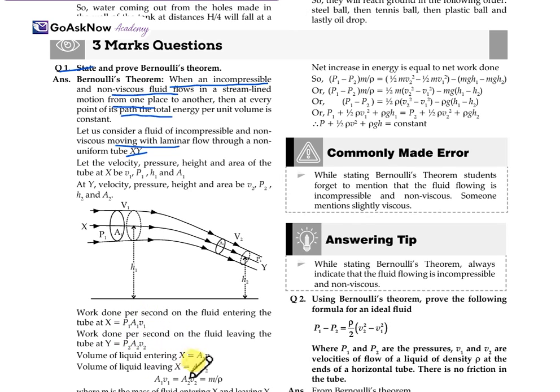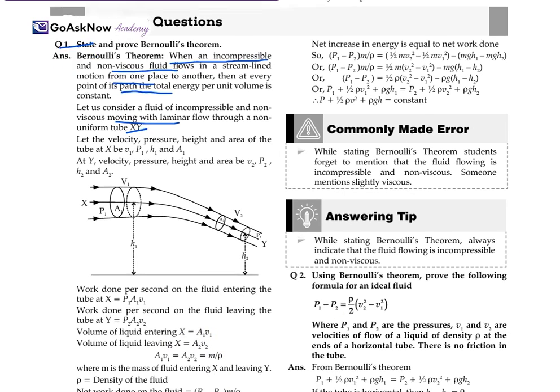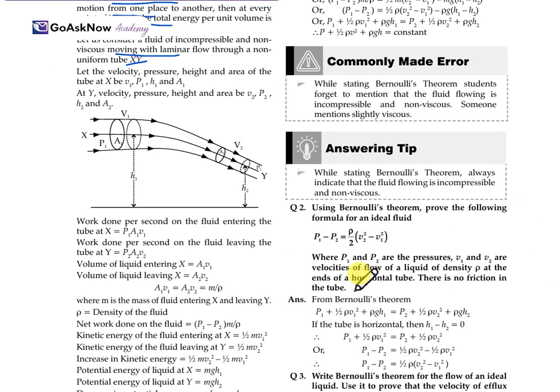So the volume of fluid entering will be A1 v1 x, and x is equal to A2 v2. So it will be equal to A1 v1 = A2 v2 = m upon rho, where rho is the density of the fluid. The net work done for the fluid will be (P1 - P2) times m upon rho, and the kinetic energy will be half m v1 square, and for the same, at the other end, it will be